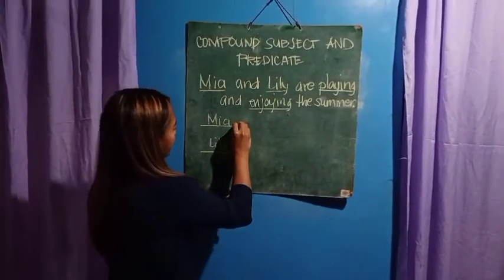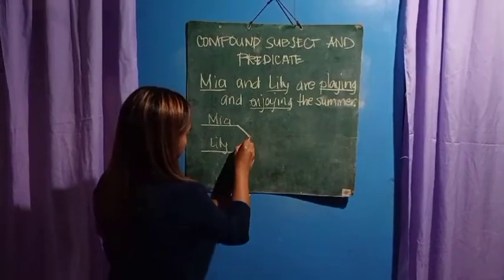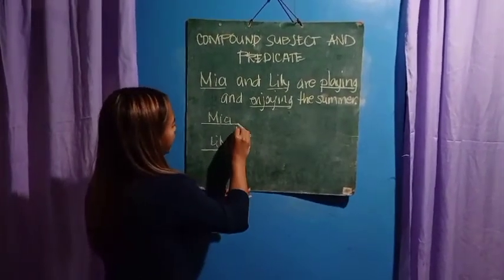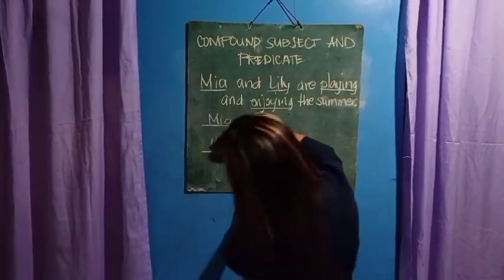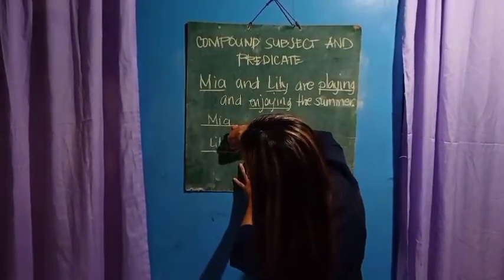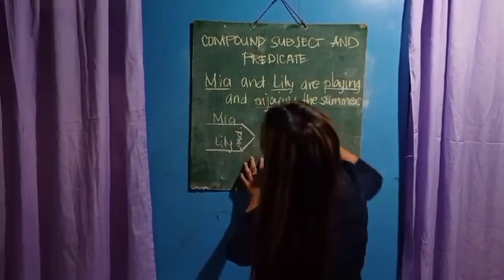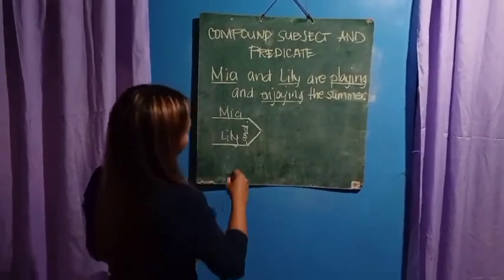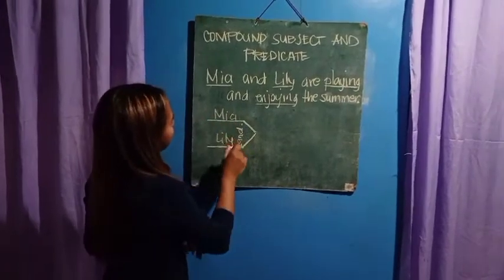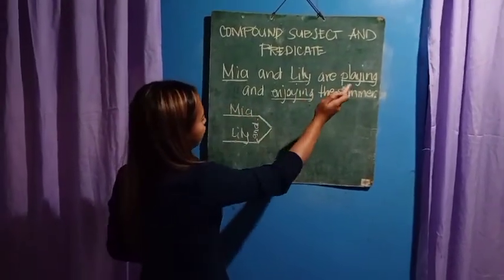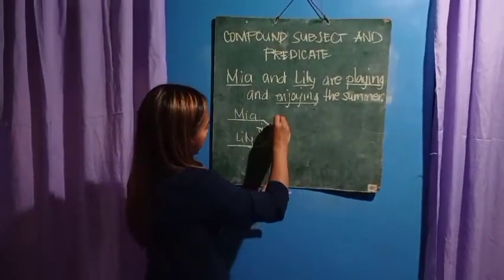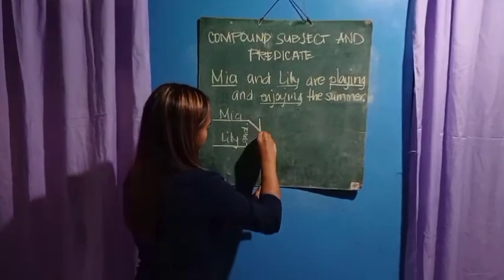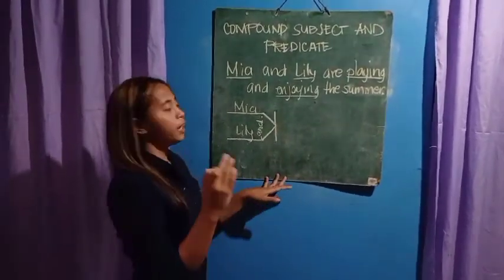So we make it like this and connect it with broken lines, and then we put here the conjunction and. To separate the subject and our predicate, playing and enjoying, we have to make a straight line. So the diagram will look like this.